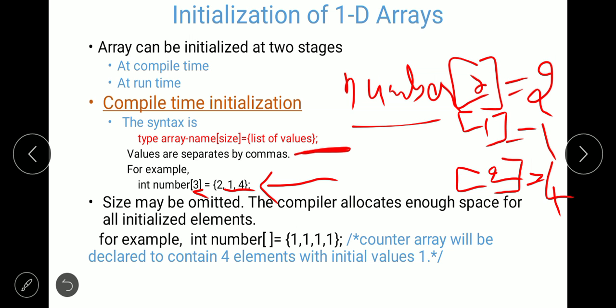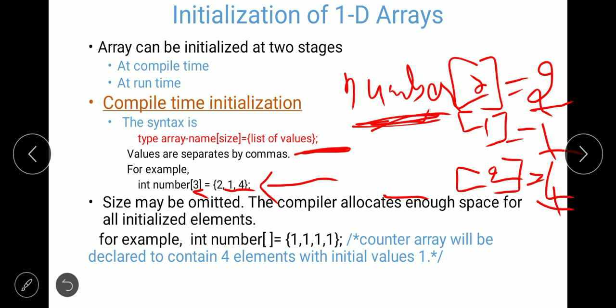The first element, that is number of 0, the 0th index, is initialized with 2. The second element, number of 1, is initialized with 1 and the third element, number of 2, is initialized with 4, because there are only 3 elements: number of 0, number of 1 and number of 2.